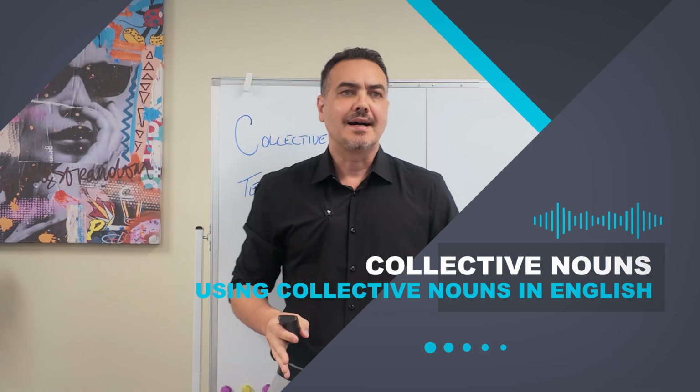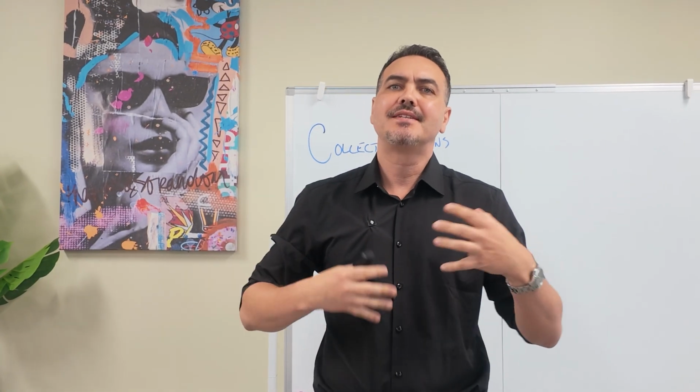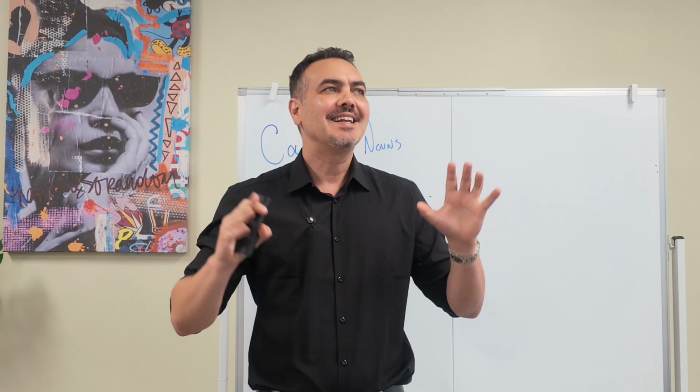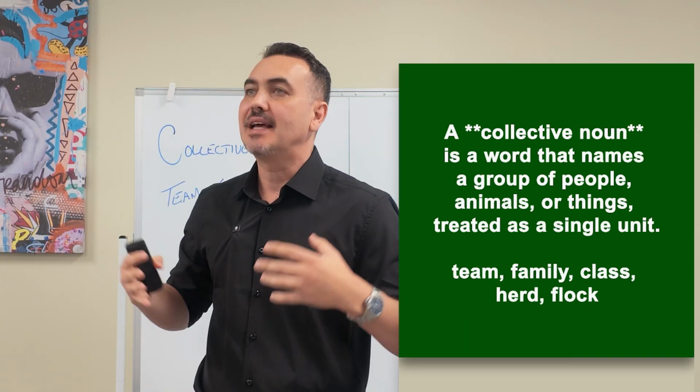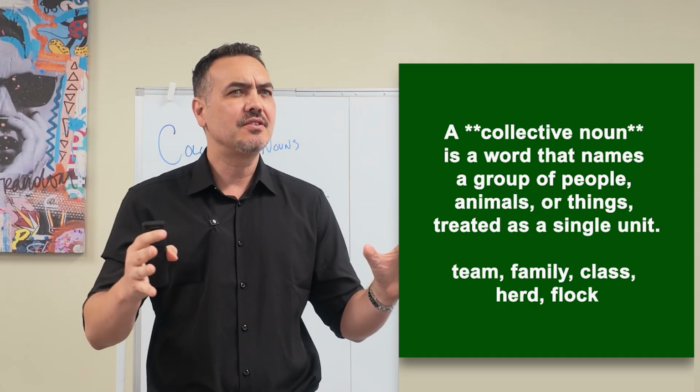Hello and welcome back. Today we're looking at a special kind of countable noun, and they are called collective nouns. A collective noun is a word that names a group of people, animals, or things and treats them as a single unit.